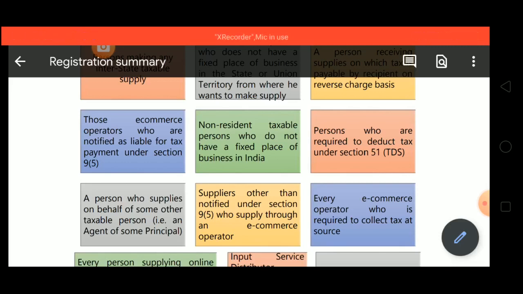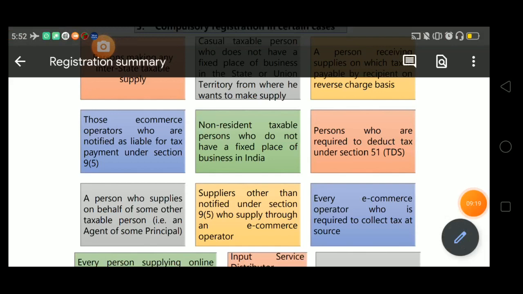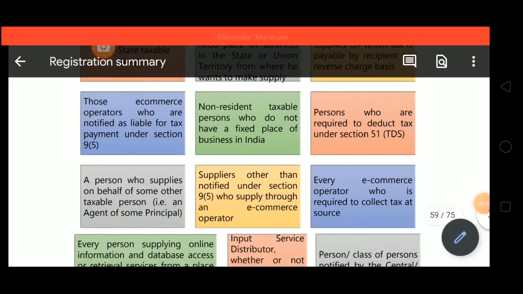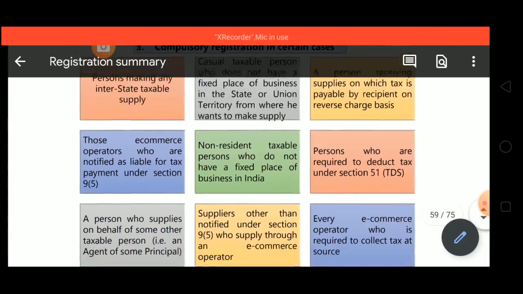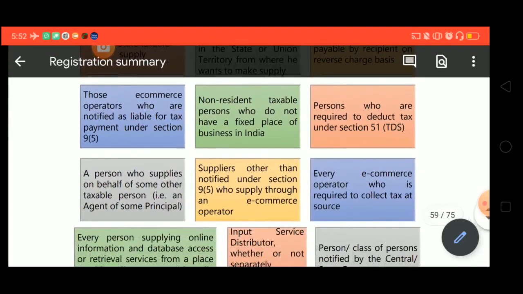Do you guys remember? Transportation of passengers, providing accommodation in hotels, and what more was there? Services by way of housekeeping. So they all are compulsorily required to take the registration.